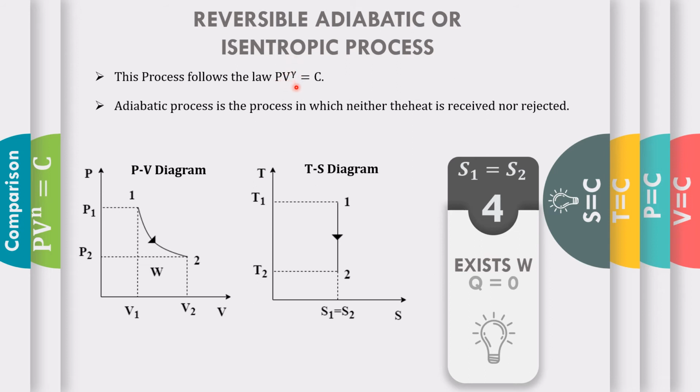In this process the pressure will decrease and the volume will keep on increasing, with entropy constant. The area under the PV diagram is work done, but there is no area under the TS diagram. So Q is equal to 0, and W exists. S1 equals S2, W exists, and Q is equal to 0.